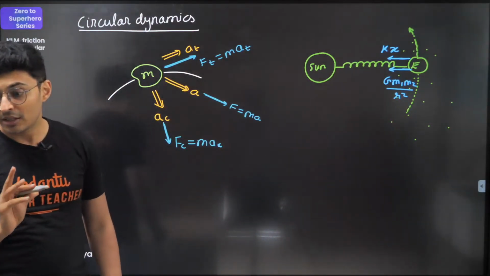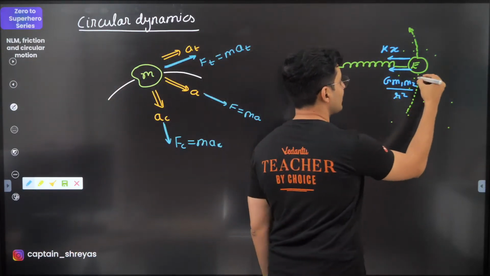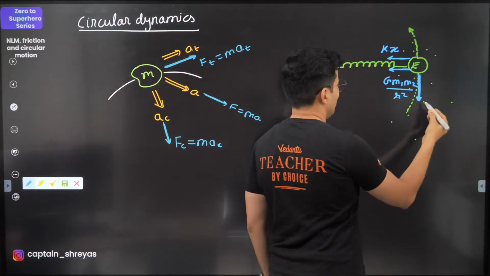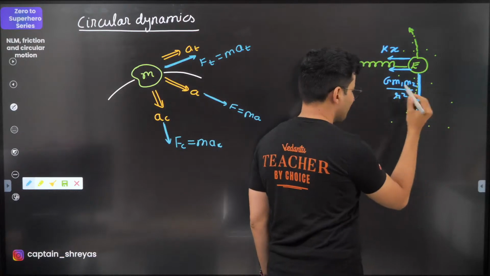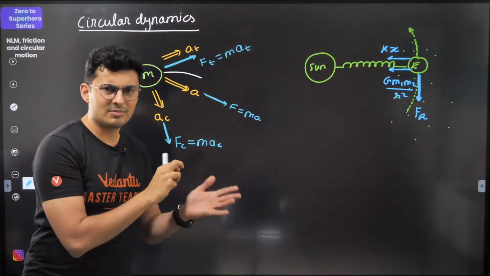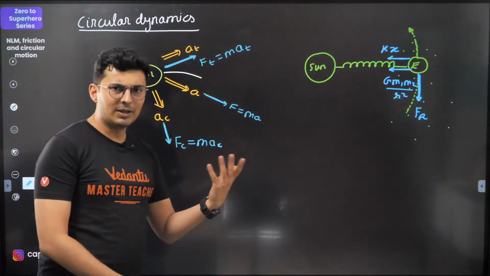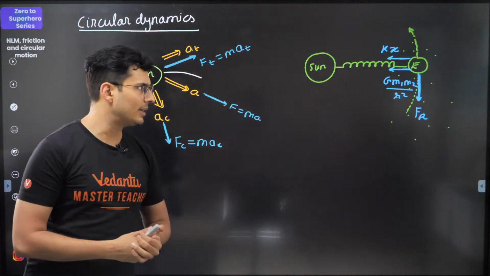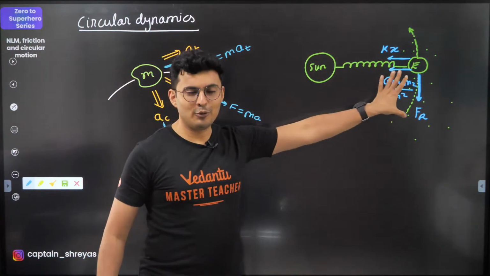Everybody with me? There is one more force which will be acting on it, and that will be the resistance of all of them, and that will be nothing but some resistance force. I don't know, I'll just put it as FR. I just don't know what is that resistance, but just putting it, that's the resistance force. Okay, if it is given to me as a value 100 Newton, 200 Newton, 1000 Newton, I'll put the value. Now, is there any other force that is missing?